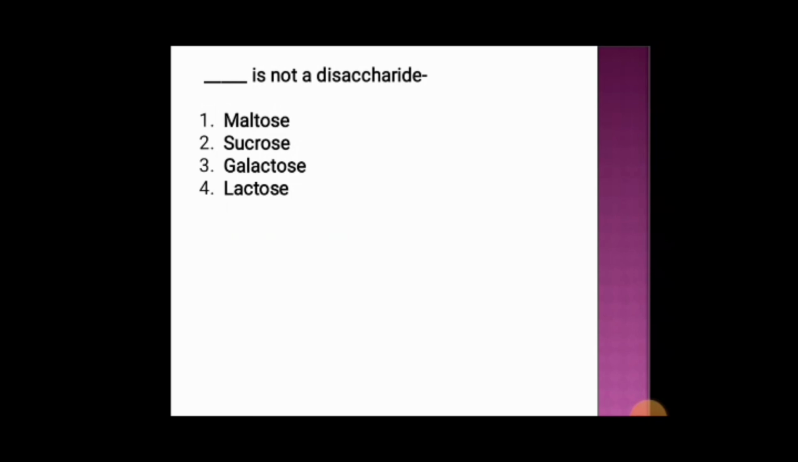Which of the following is not a disaccharide? Option 1 maltose, option 2 sucrose, option 3 galactose, and option 4 lactose. And the correct answer is galactose. Galactose is not a disaccharide. It is a monosaccharide. The others, maltose, sucrose, and lactose, are all disaccharides.